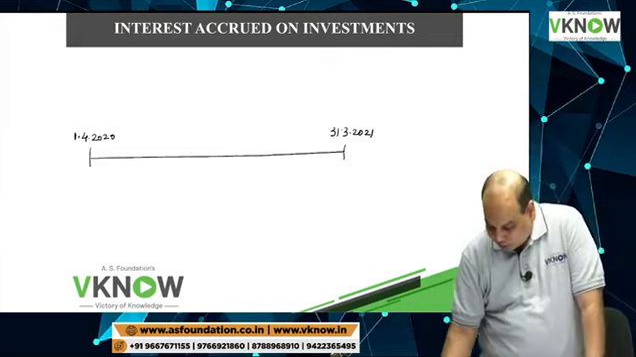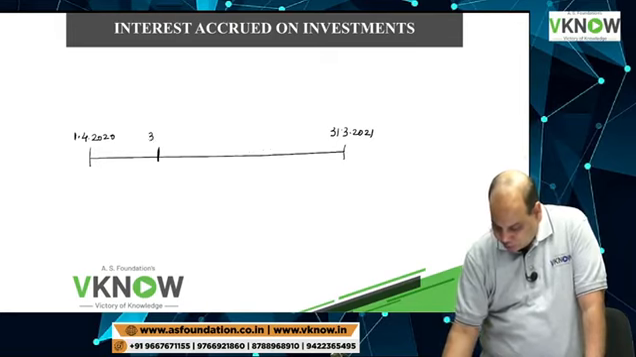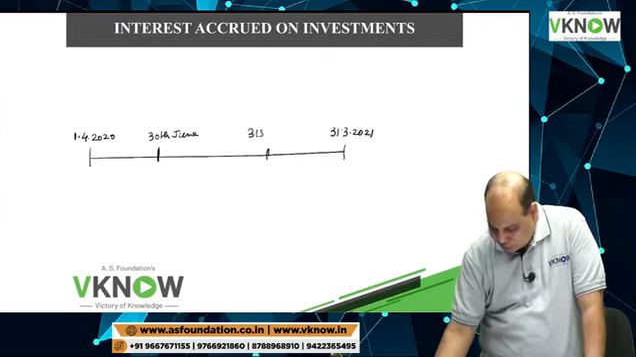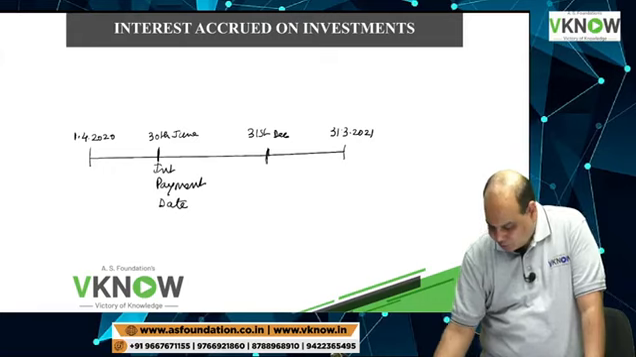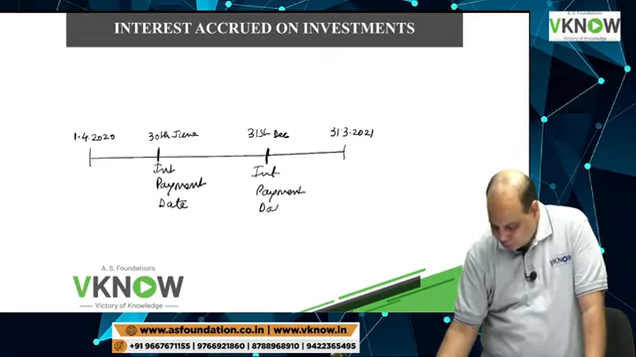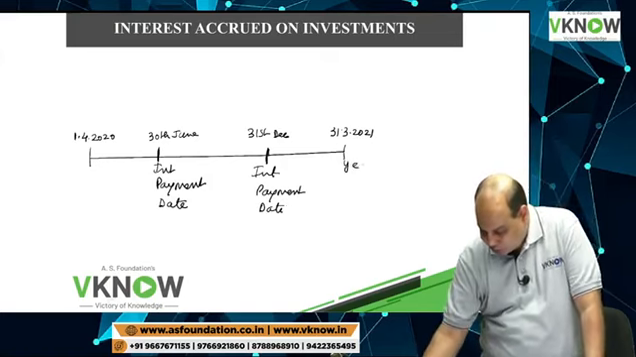And the company pays interest on 30th June and 31st December. These are the interest payment dates. The company where we have made the investment, that company's interest payment dates are 30th June and 31st December. And this is our year ending date.